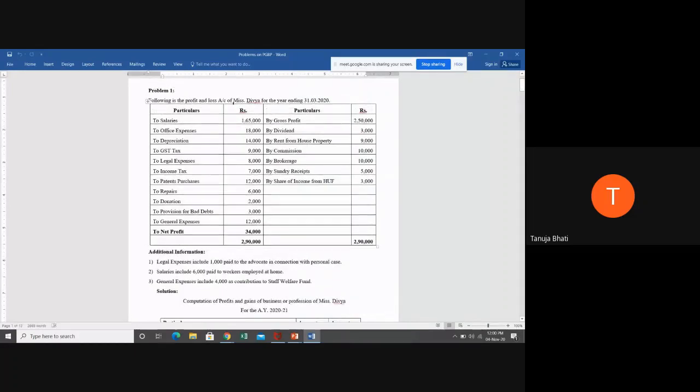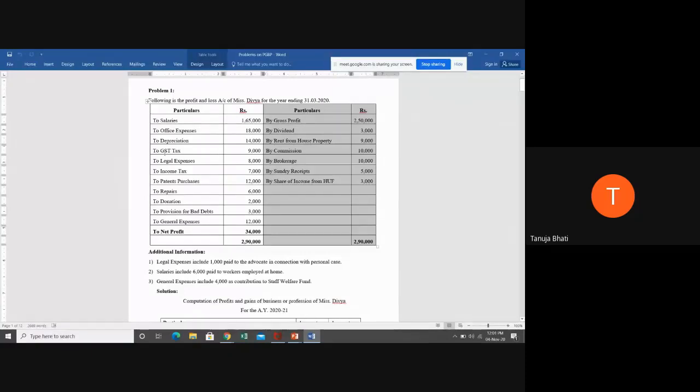Following is the profit and loss account of Miss Divya for the year ending 31/3/2020. So this is a profit and loss account. Now tell me, students, the debit side is always on your left hand side and the credit side is always on your right hand side, correct? So all these are your expenses and all these are your incomes. What did I tell you all? That we have to scan the profit and loss account, and whichever item is wrongly debited or wrongly credited, we have to give a correct treatment of that.